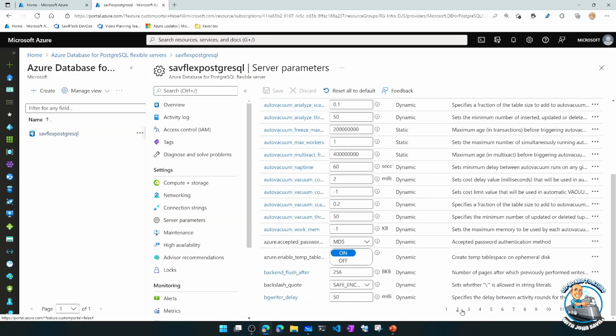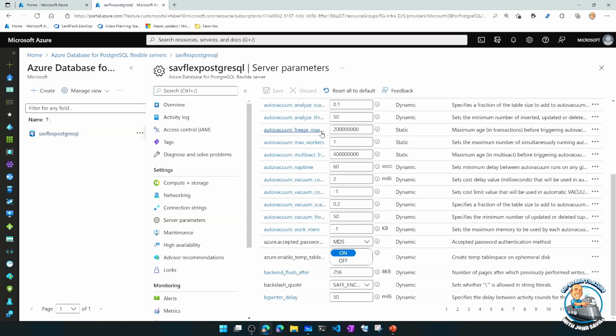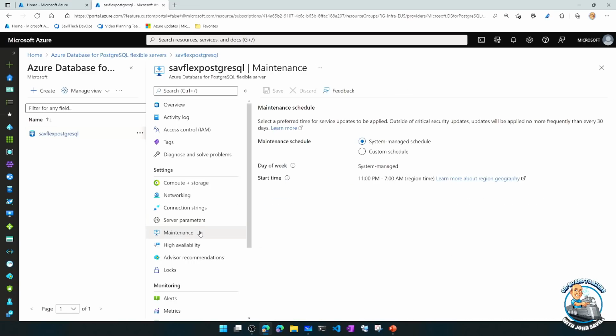You can see down here at the bottom, there's pages and pages of these different settings that I can actually use. I can obviously go and search for a particular one I want up here. So I have full control of that. I can set maintenance windows for when I want various things to happen. There's rich backup restore integrations.